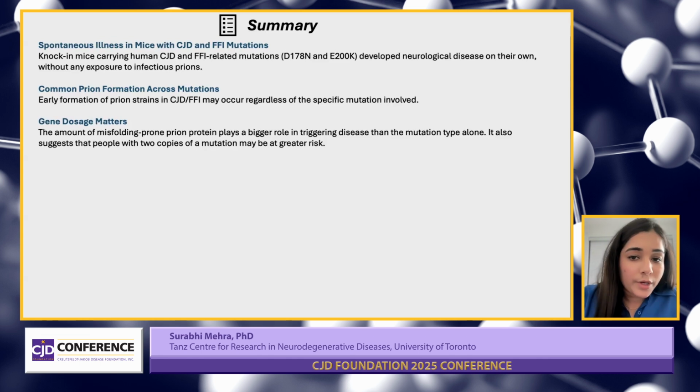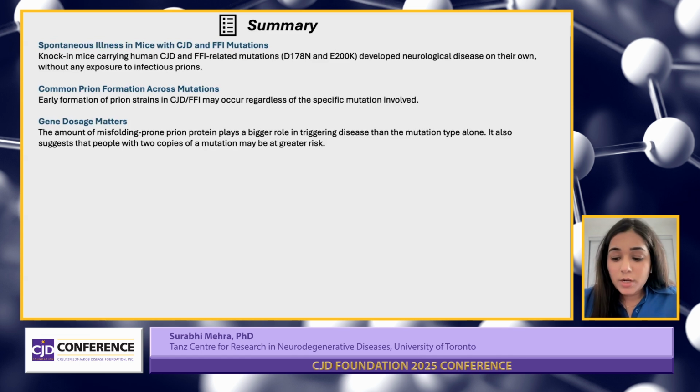And the third very important point is that gene dosage matters. In our study, we found that the heterozygous mice did get sick, but much more slowly than their homozygous counterparts, which means people with two copies of the mutation may be at greater risk and may develop the disease at earlier stages compared to their heterozygous counterparts.